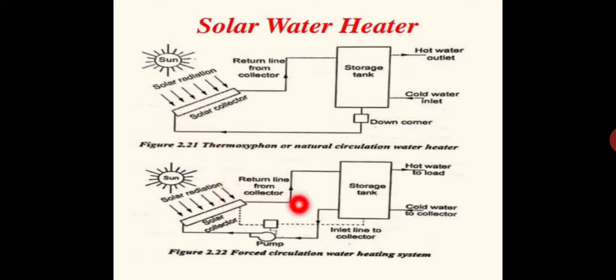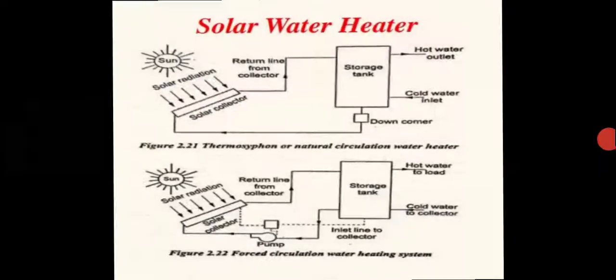But in this case, since an external agency is used, forced circulation is there, with a continuous supply of water to the storage tank and to the collector. So much more hot water can be produced by using the second system. That is the advantage of the second one.